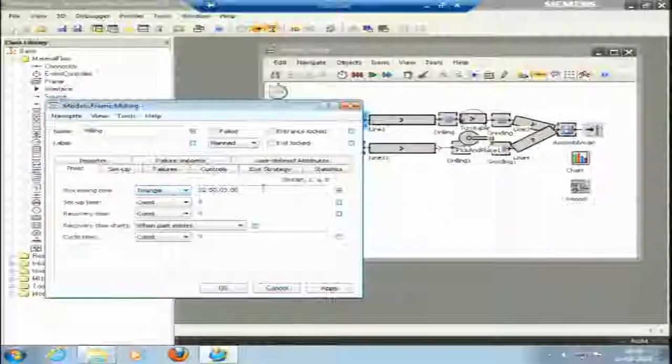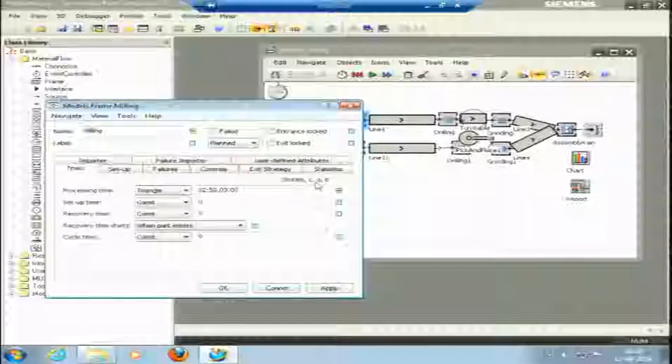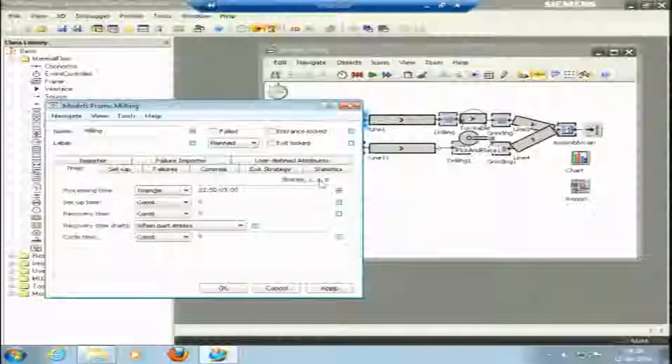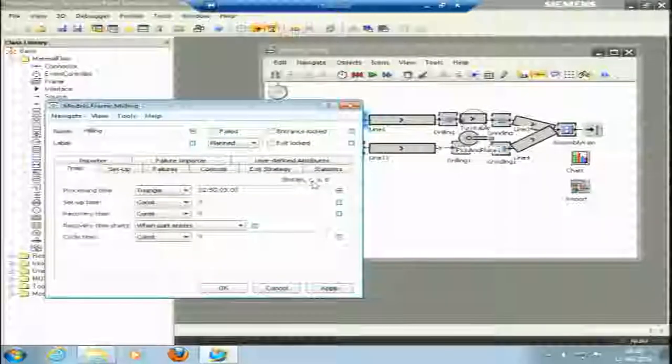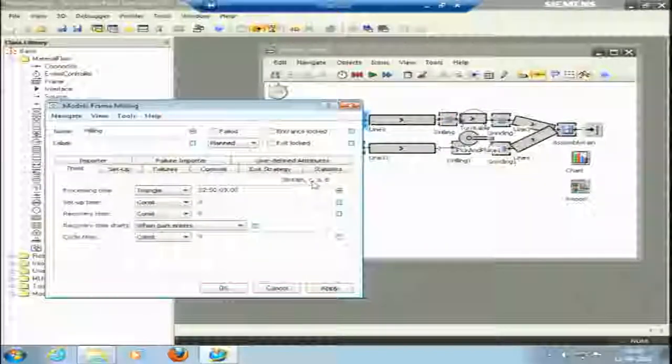If I pick the triangle distribution, it shows stream, C, A, B. Here A is the smallest value, B is the largest value, and C is the mode value that is repeating the maximum number of times. When I say repeating, I am talking about the past data. In the past data, I have 5 or 6 observations. I know this is the minimum value, this is the maximum value, but there is one value which repeats the maximum number of times. So I can pick the triangle distribution.